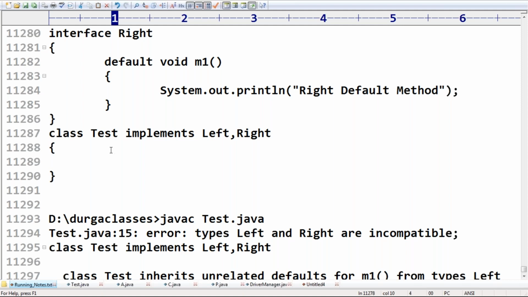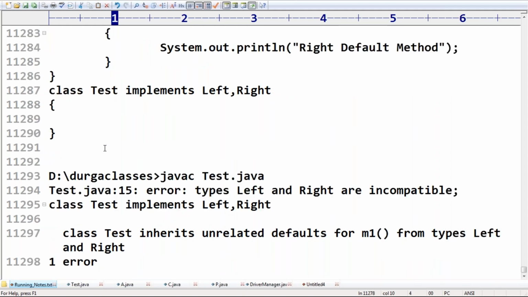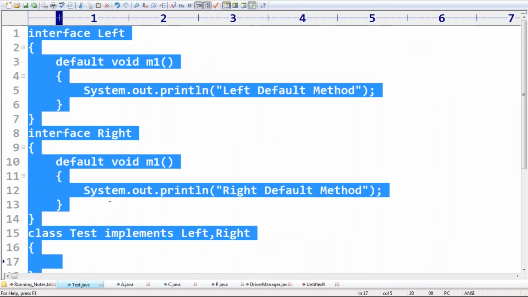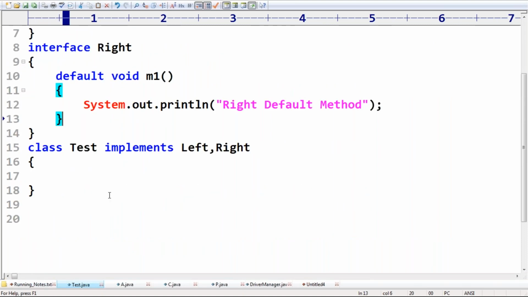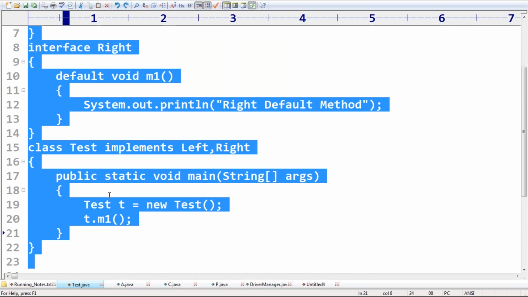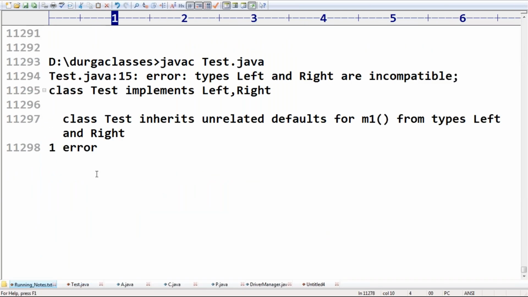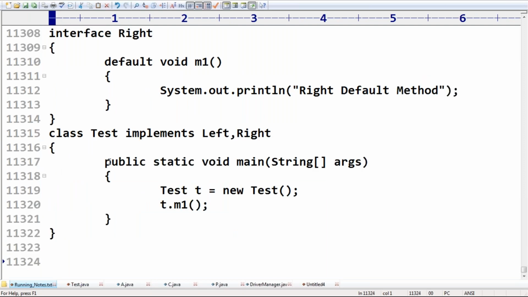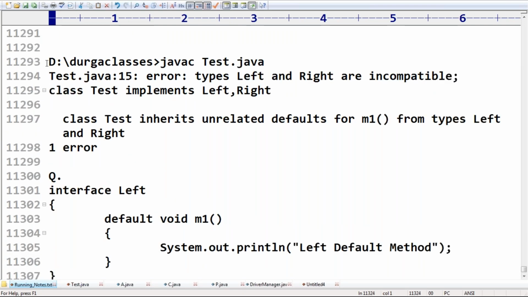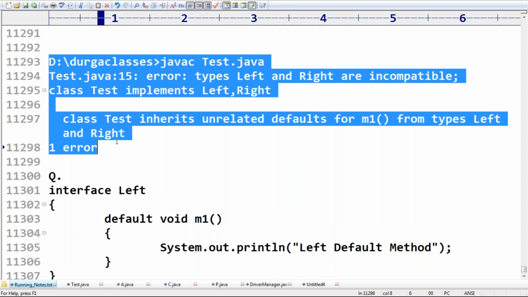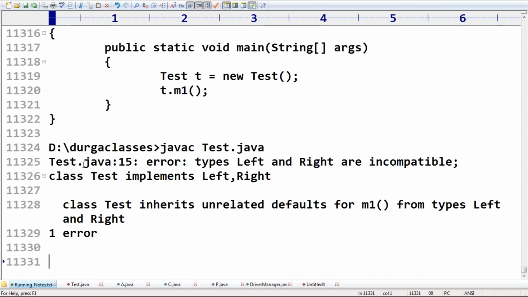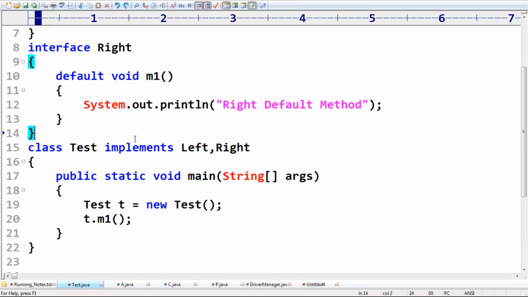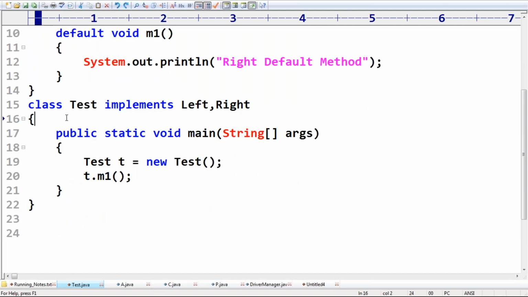Even if I don't call the method, we get the same error. Whether you are calling it or not calling it, it is always a problem. But how to solve it is very simple.